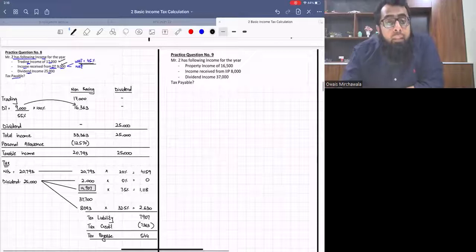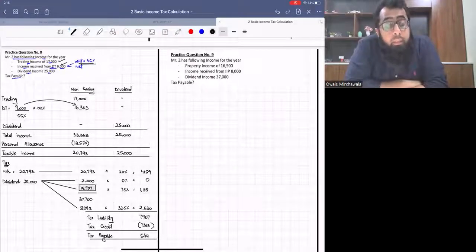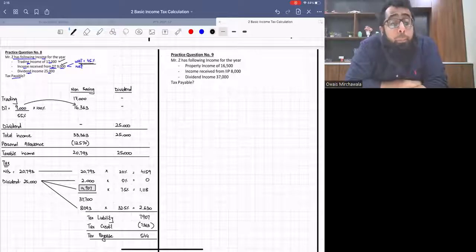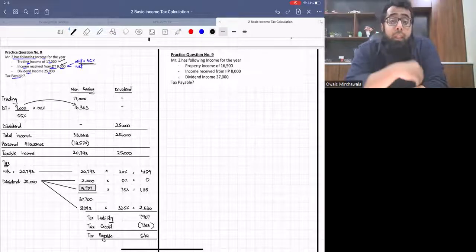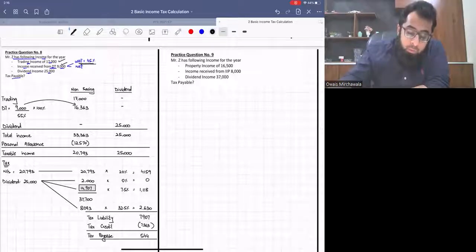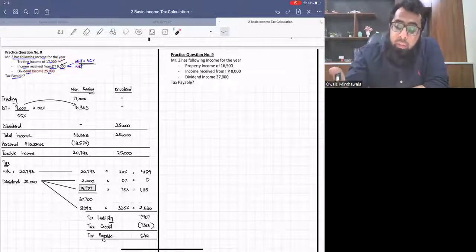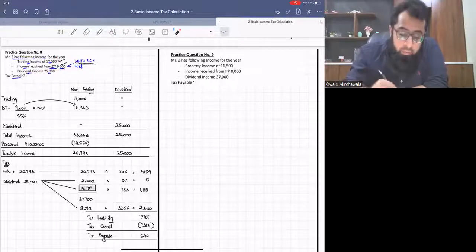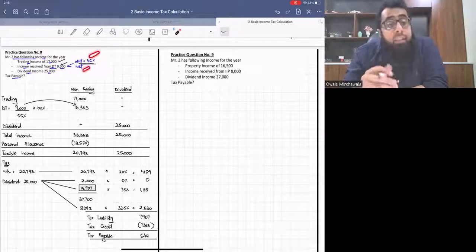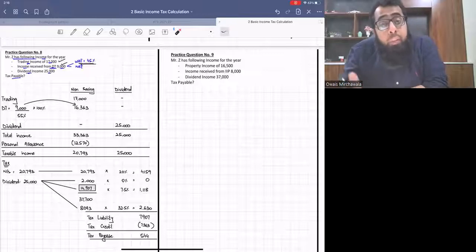In the previous class, we had a discussion on rules relating to trust. In today's class, we are doing practice questions on it so that you people can have clarity. There was trading income of 17,000. Income received from discretionary trust. Now, in case of discretionary trust, withholding tax is 45%. And since the examiner is silent, we are assuming it as net.